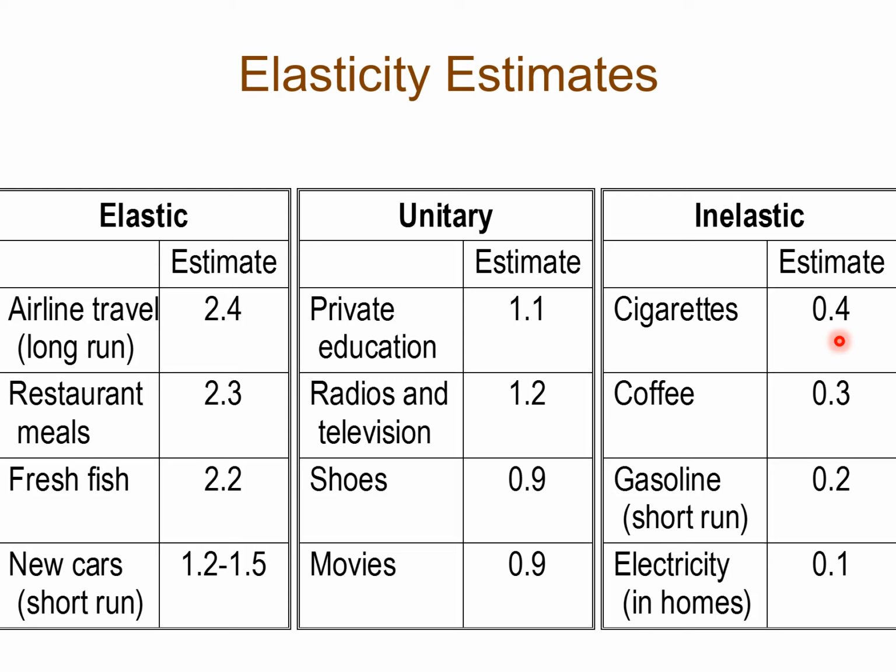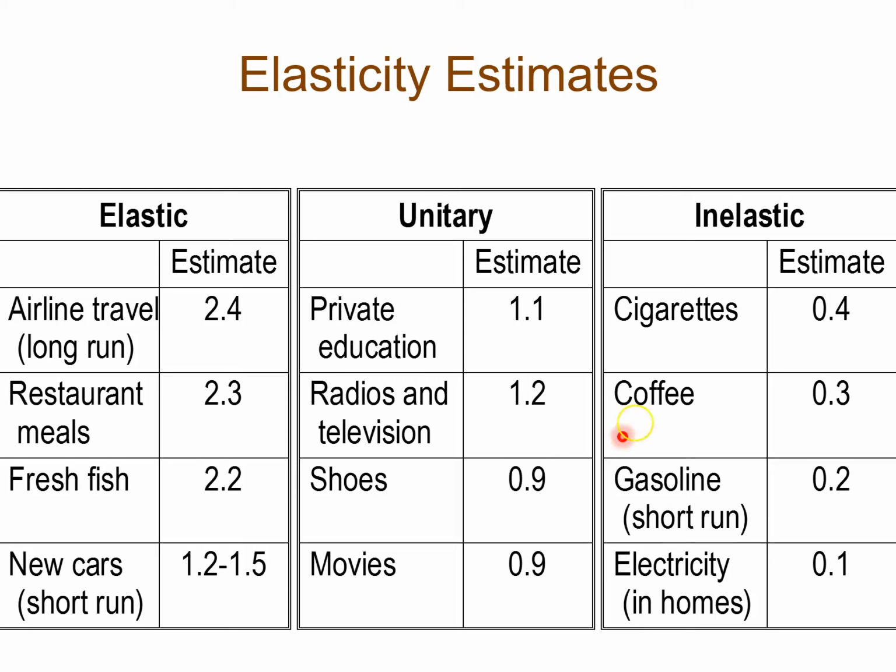When a good is physically addictive, people tend to be insensitive to changes in price. And that's always a good business model. Look at your customers addicted to your product. And some could say the same thing with coffee, caffeine. And you could see that when you change the price of coffee, demand doesn't change all that much.